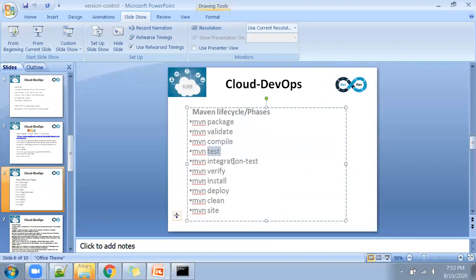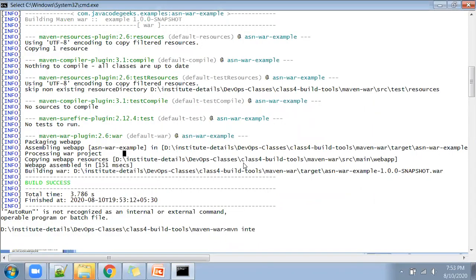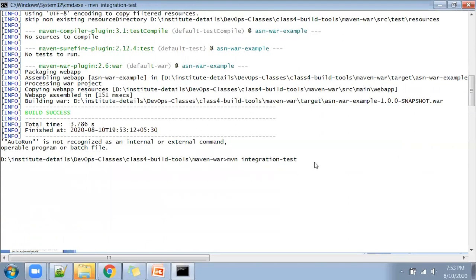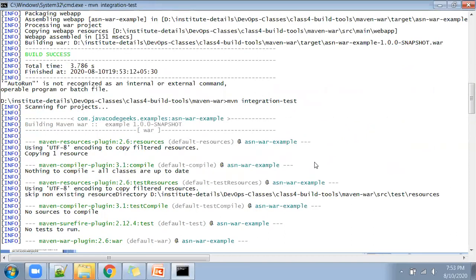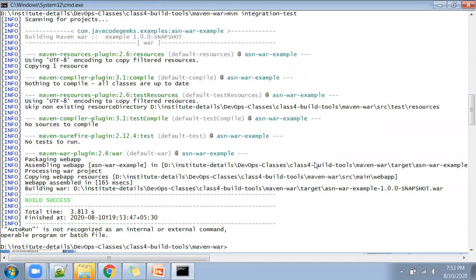And integration test. Some developers will write integration tests. For that, you need to use mvn integration-test. All these commands will usually come from the developers. You don't need to worry. For what kind of code, what kind of command you need to use, the developer will suggest to you.